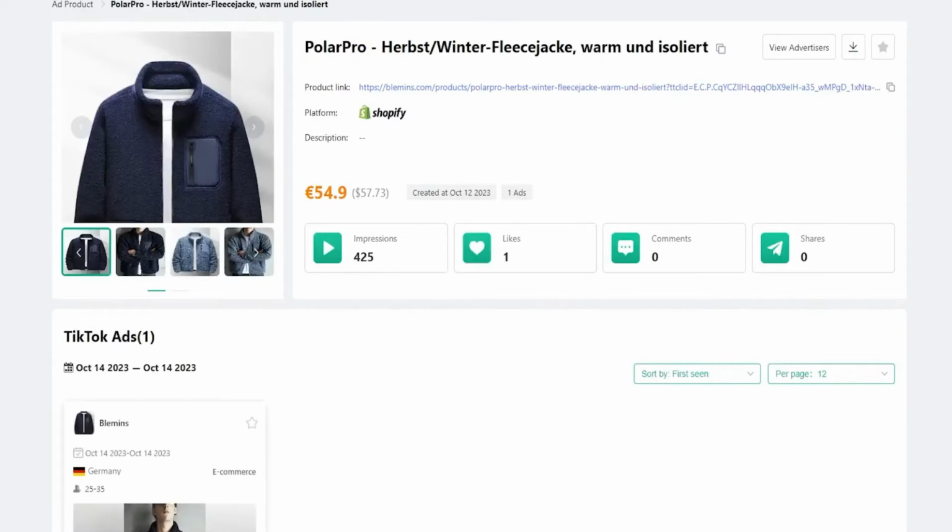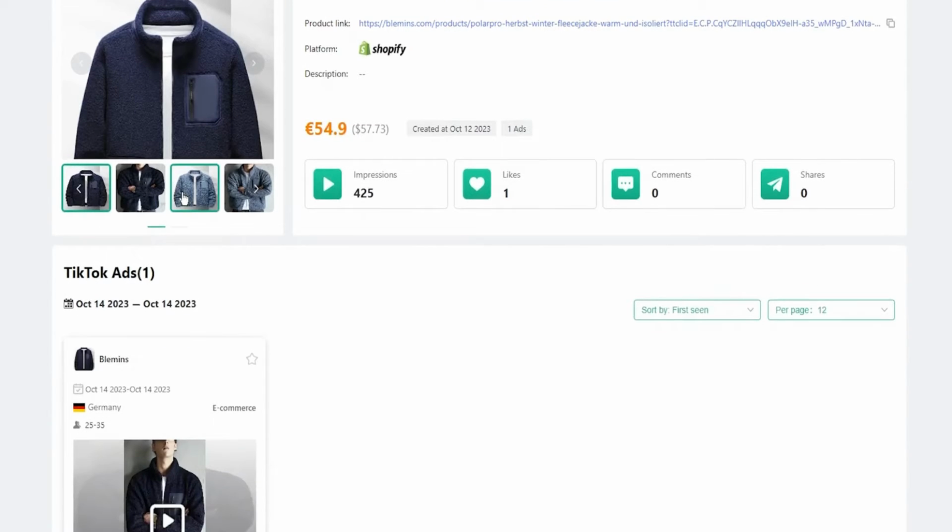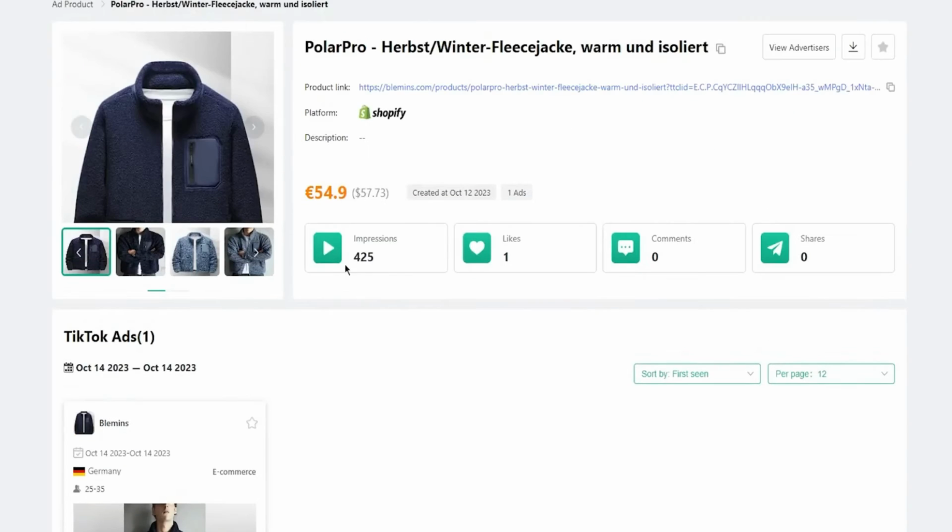So as we can see, we have this jacket over here, right? And once you choose this jacket, obviously you're going to see all the plethora of features that it brings you and provides you. And trust me, it's going to be really helpful when you get the hang of these things. So over here, you can see the price, you can see their impressions, the likes, comments, shares. You can see the different variety and variations of these products.